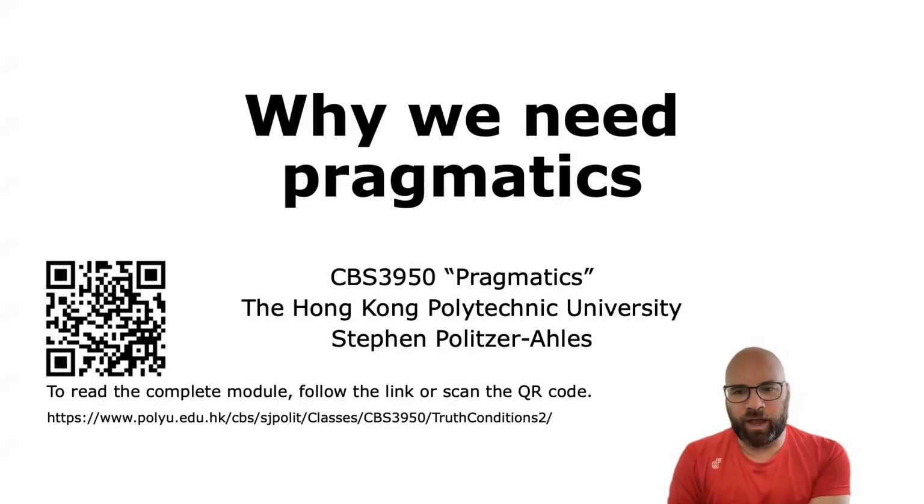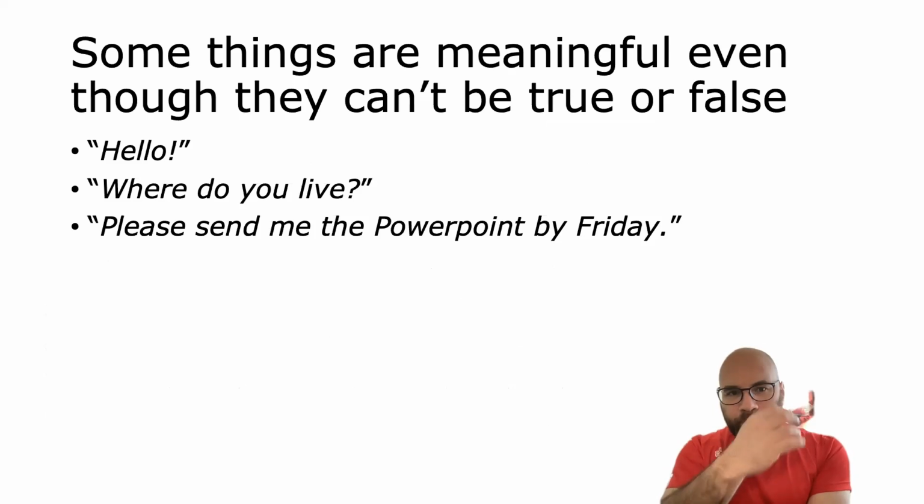And in the module online, we see a lot of examples of situations where the meaning of some utterance seems to be more than or different from the truth conditions of that utterance. So we'll quickly review a few of those examples here.